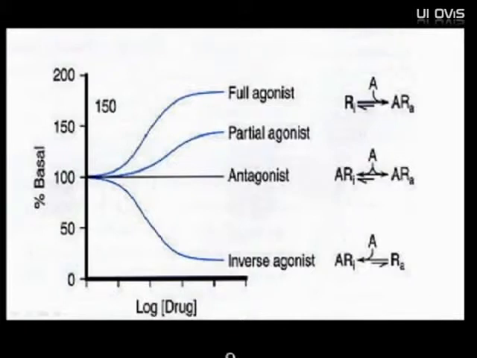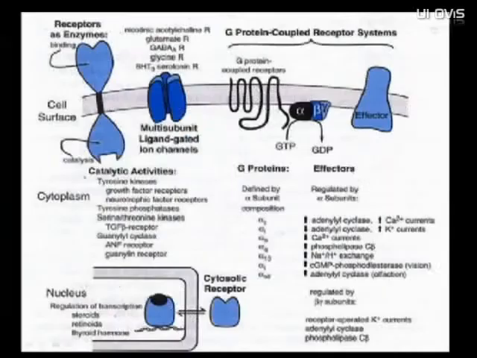So, in the setting of drug concentration and activity, as we can see here, the antagonist assumes basal activity. An inverse agonist is an exogenous ligand which, upon binding to the receptor, produces a negative effect in contrast to the effect produced by the endogenous ligands.